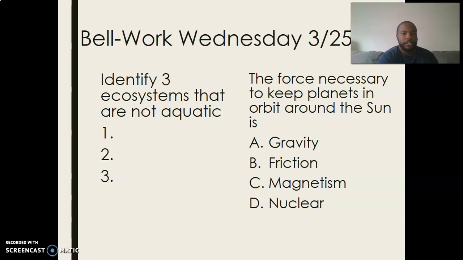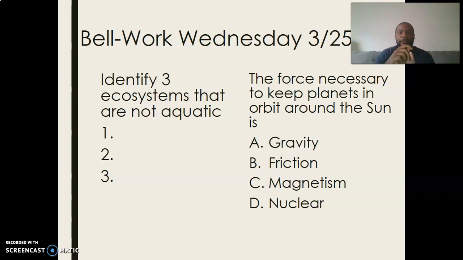Breaking down the question, we need to find an ecosystem that is not aquatic. The root word of aquatic is aqua, which means water biomes. So we're trying to find three biomes that are not water. Let's list our water biomes first, and then take everything else. We have a marine biome, which is the ocean, or salt water biome.